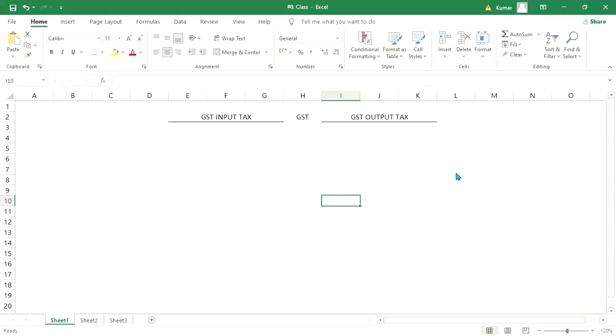What is the difference between input and output, guys? Somebody just tell me. Anyone is having any idea? See, I'll tell you one thing. In order to become a finance consultant, it's not that someone should be a very big expert of finance and accounting concepts, or an expert of tax.